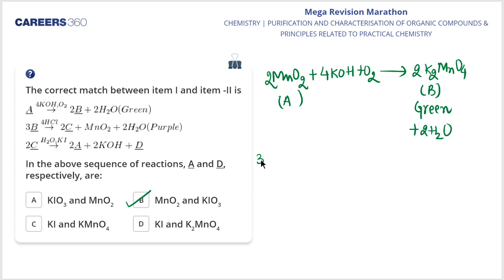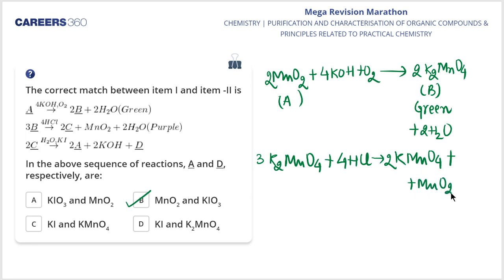It is then 3K2MnO4 plus 4HCl gives 2KMnO4 plus MnO2 plus 4KCl. Now the purple color is because of this. Purple color is because of KMnO4, my dear students.